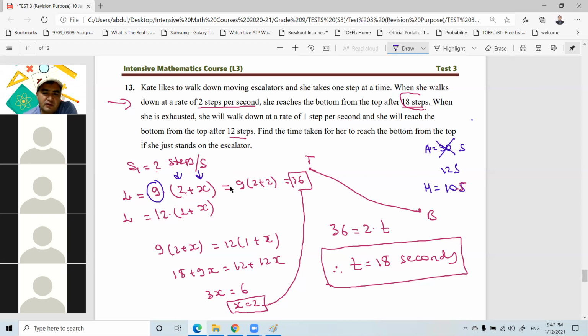It's the speed of the escalator, right? This one is 2 steps per second. The escalator is moving at this speed. If you do not walk and just stand on it, your speed is the same as the escalator speed. Now you are standing because your speed is 0 now. And how long does it take? The question is asking to find the time taken for her to reach the bottom from the top if she just stands on the escalator. That means your speed is 0 if you're not moving, right?